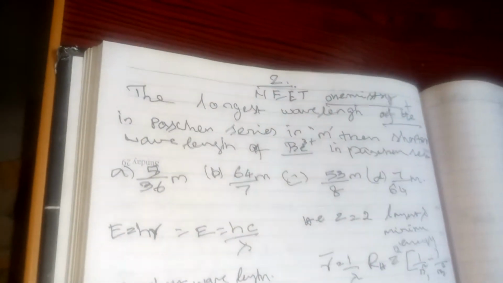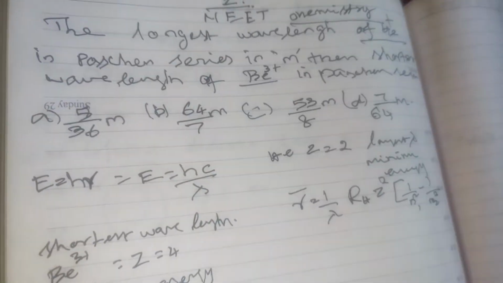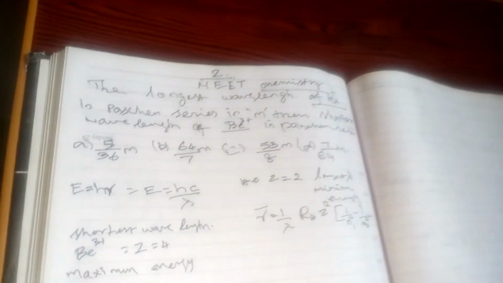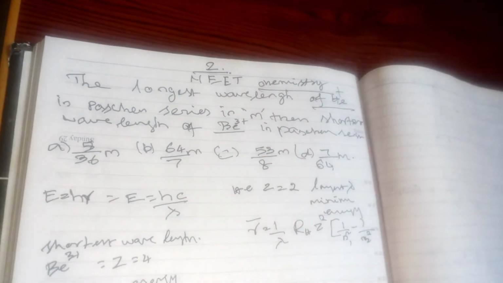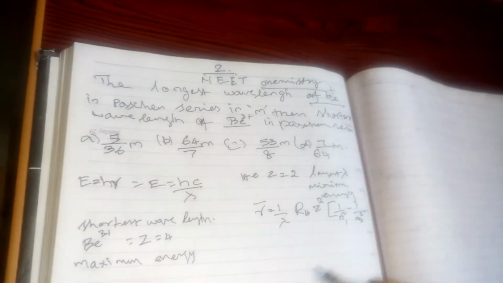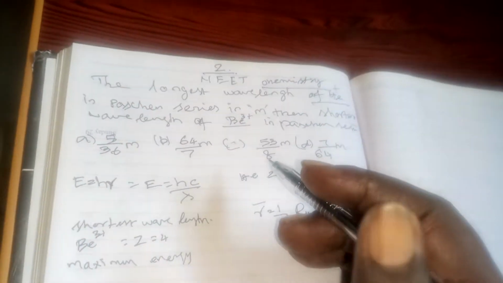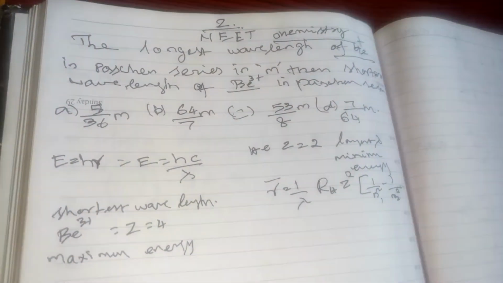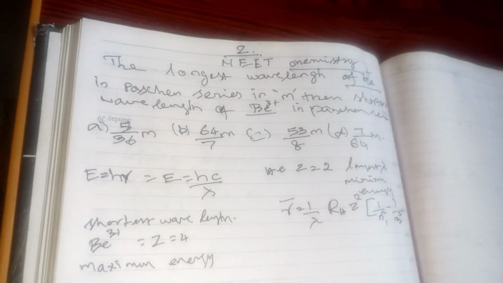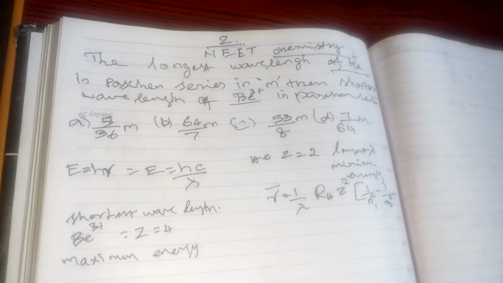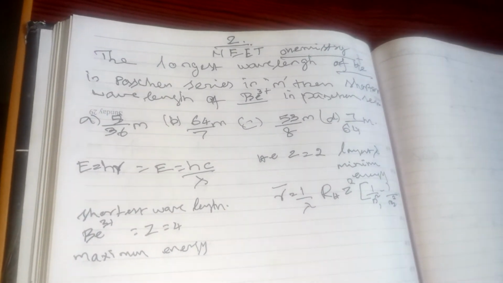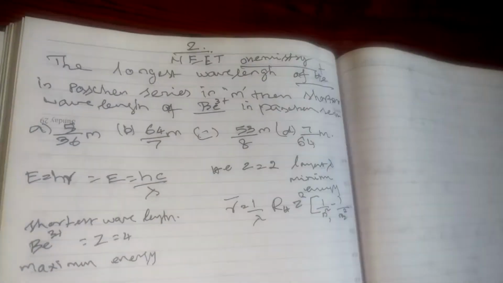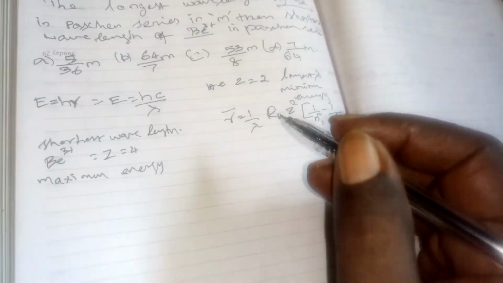Then the second question is: the longest wavelength of the Paschen series in m for helium positive ions, and then the shortest wavelength of beryllium 3 plus in the Paschen series. These are the questions. But helium...